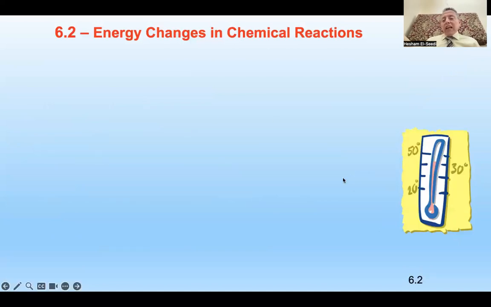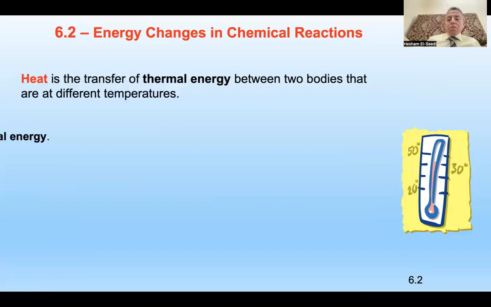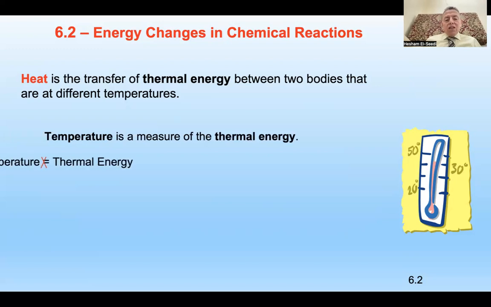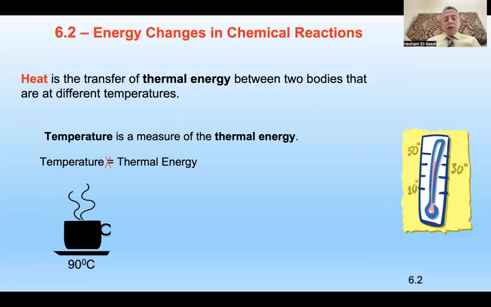So if we discuss chemical reaction, it means we will discuss temperature, right? And we use a thermometer to measure the temperature. Let us take an example. If you take this heat, it is thermal energy. It is two bodies that have different temperatures. And this means temperature is a measure of the thermal energy. However, thermal energy is not equal to temperature.